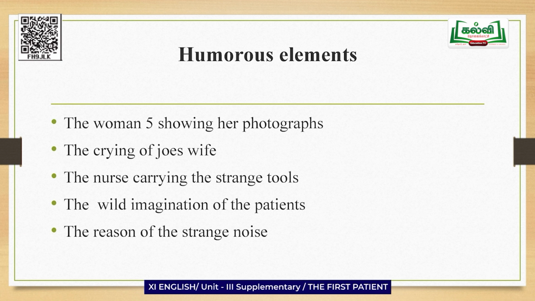The wild imagination of the patients outside. The panic and crying of Joe's wife. The truth behind the strange noise. These are the humorous elements of the play.